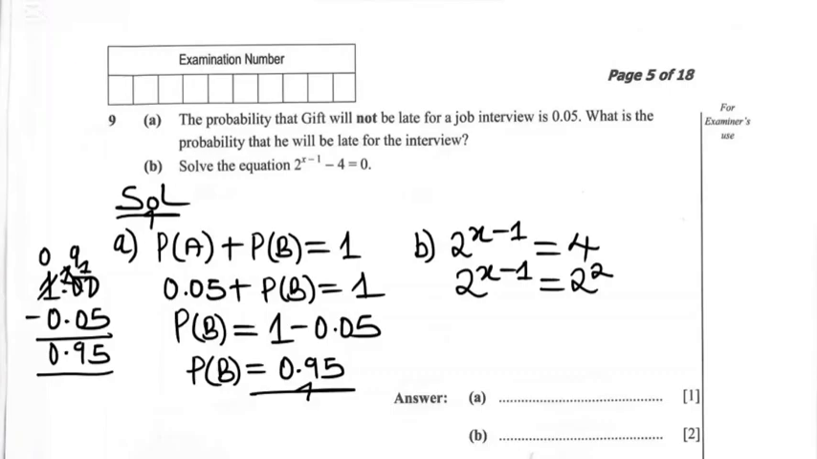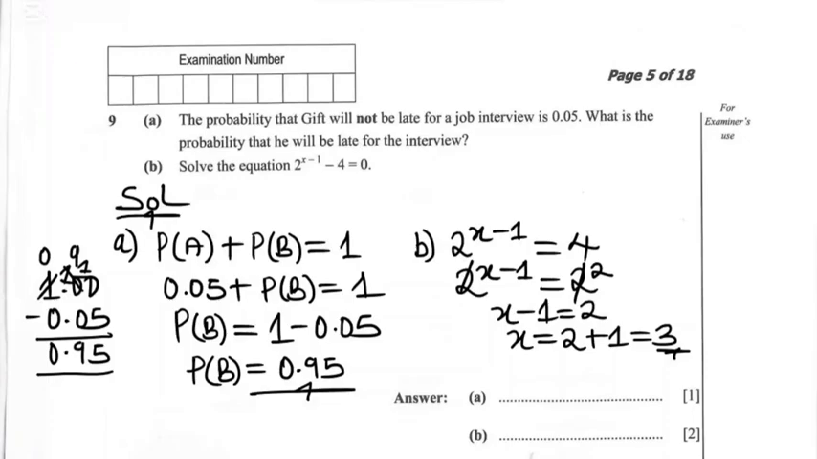So since we have same bases on both sides, we simplify those bases and equate the powers. So that will be x minus 1 equal to 2. So now to find the value of x, we take 1 to the right side. So this will be x is equal to 2 plus 1. And 2 plus 1, that is equal to 3. So the value of x is 3.